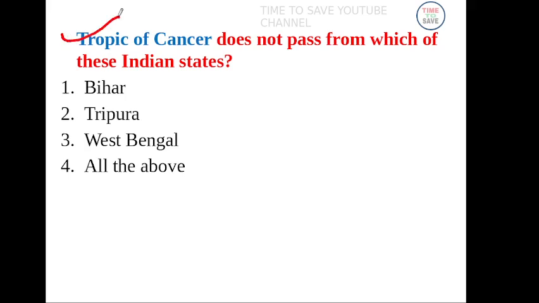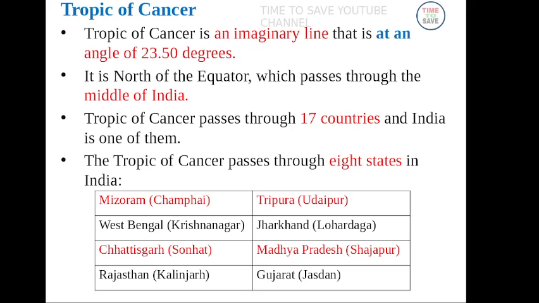Tropic of Cancer does not pass through which of these Indian states? This question is also very important. Answer, Bihar. Tropic of Cancer is an imaginary line at an angle of 23.5 degrees.